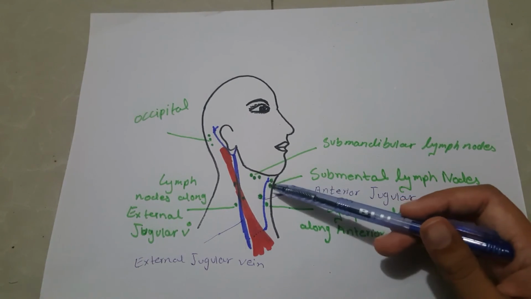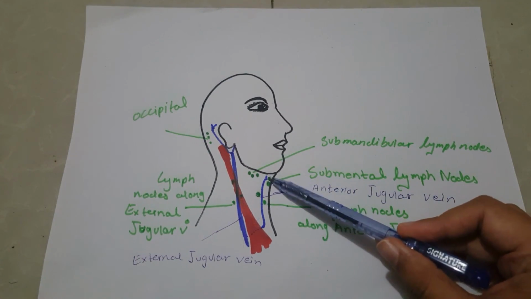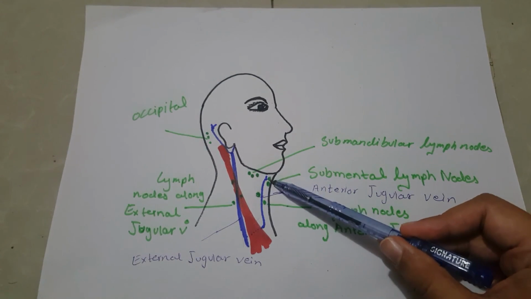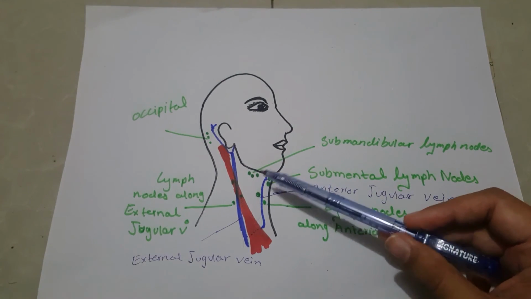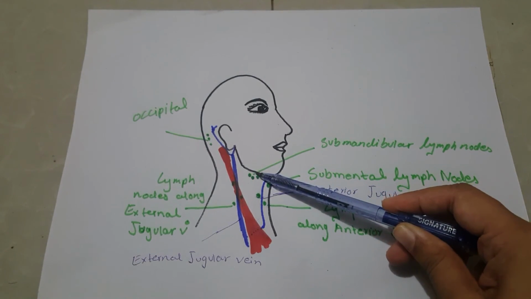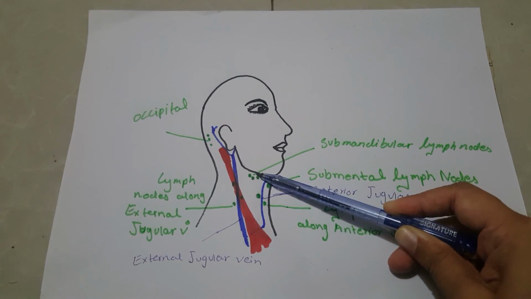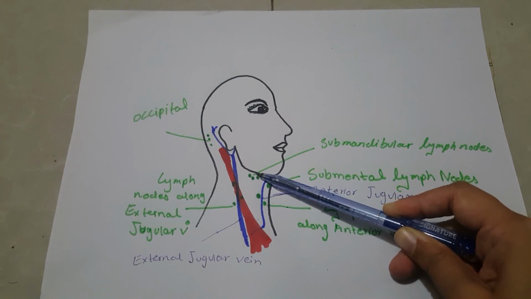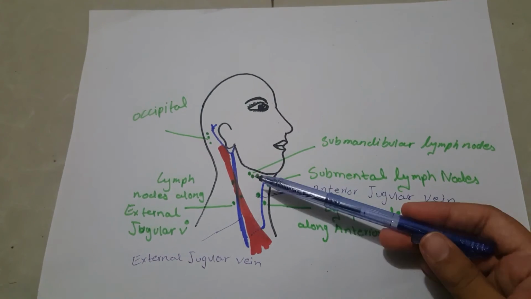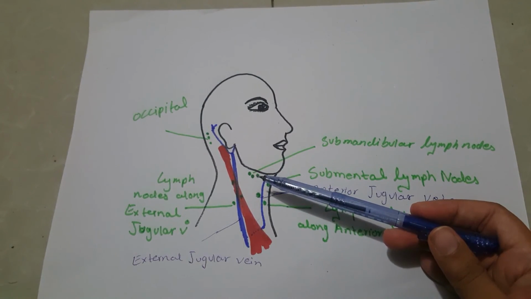Submandibular lymph nodes receive efferents from submental lymph nodes that are present in the submental triangle. Submandibular lymph nodes also receive efferents from jugulo-omohyoid lymph node and jugulo-digastric lymph node. These are the deep cervical lymph nodes. These lymph nodes are present along the internal jugular vein.